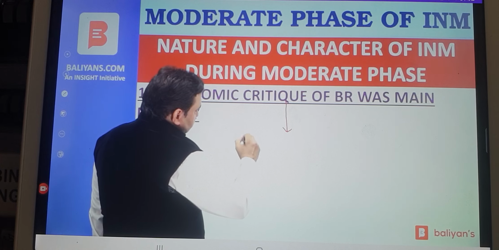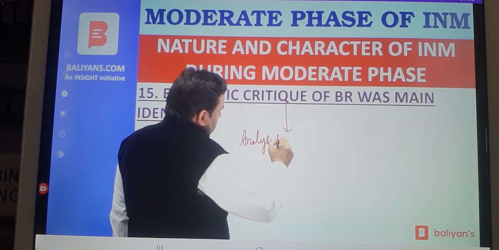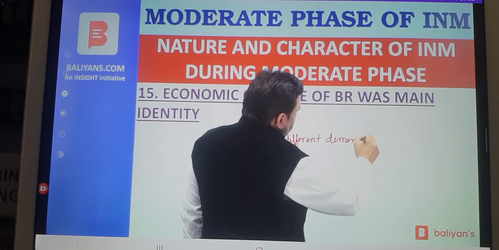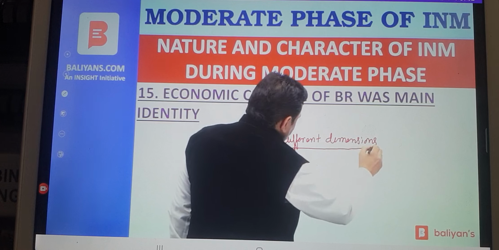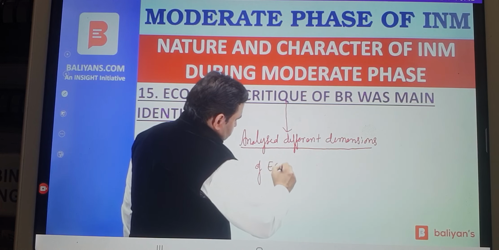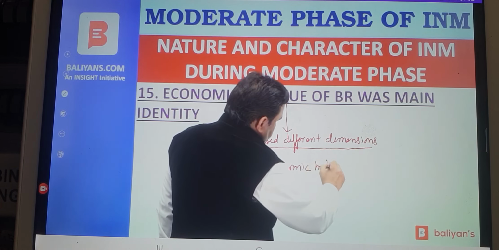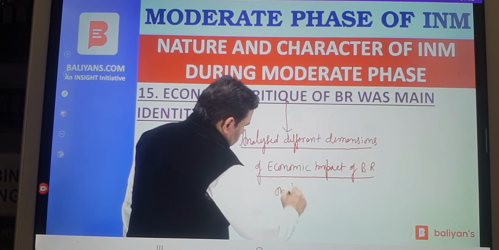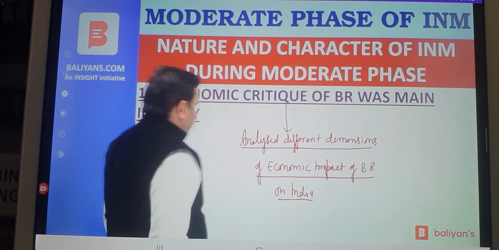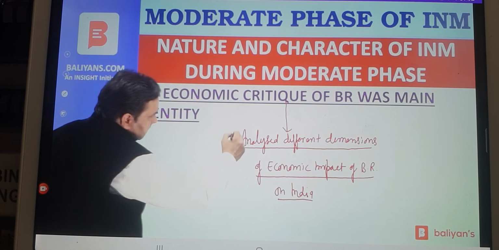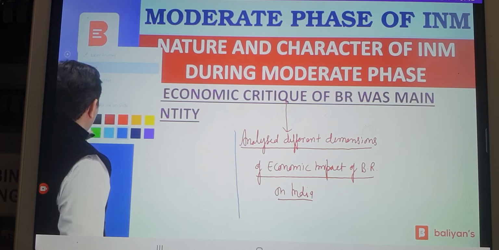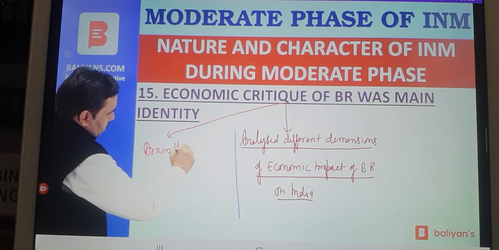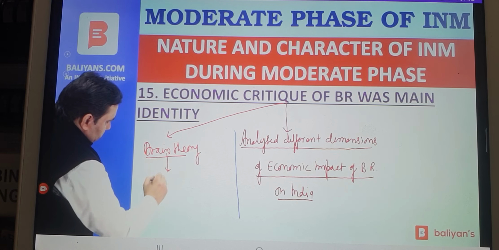The moderates analyzed different dimensions of the economic impact of British rule on India. The drain theory put forward by Dadabhai Naoroji, M.G. Ranade and R.C. Dutt exposed the true colonial character of British rule.